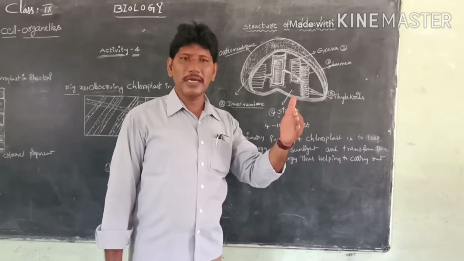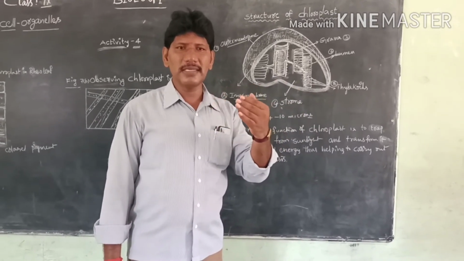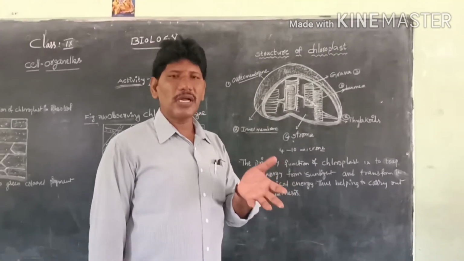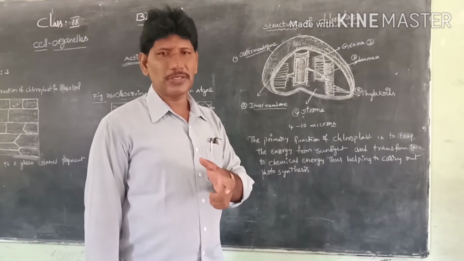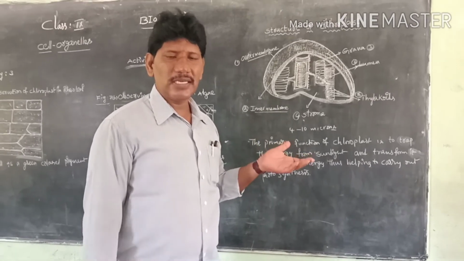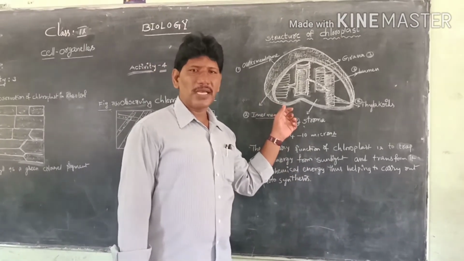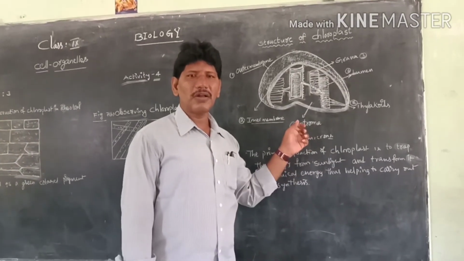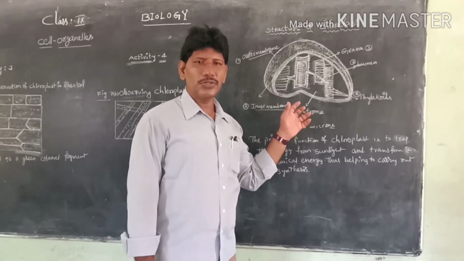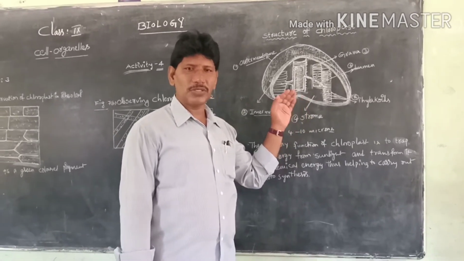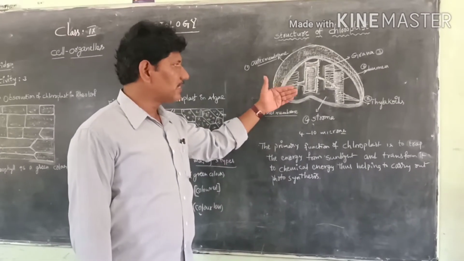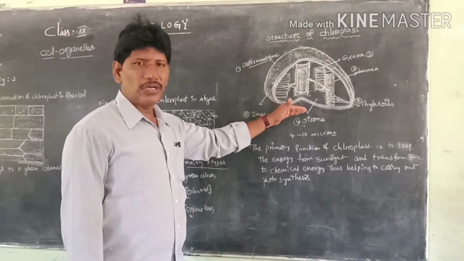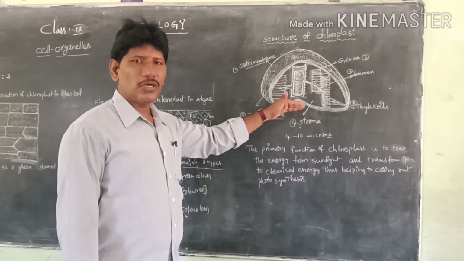Like mitochondria, as we learned in the previous video, mitochondria is called the powerhouse of the cell. That is the 10th class second chapter, respiration. So I repeat once again, the structure of chloroplast and the structure of mitochondria are very important from the SSC public examination point of view, especially in 10th class. So we have to learn these diagrams not only for 9th class but also for the importance of 10th class.